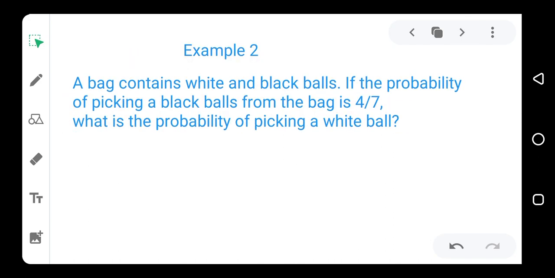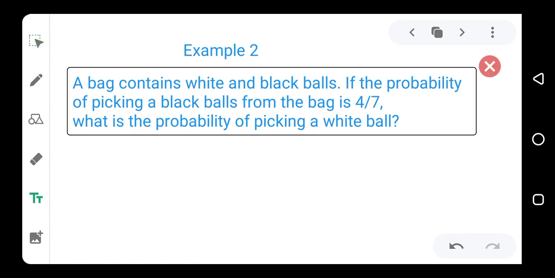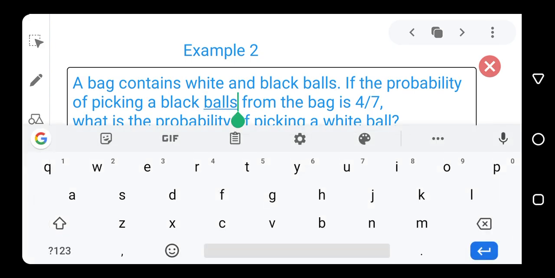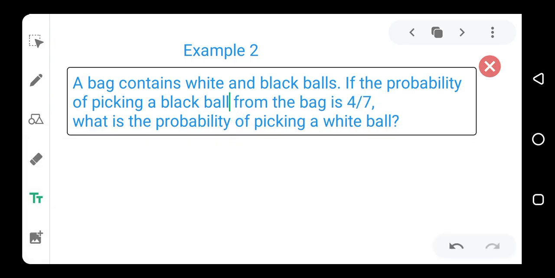Examples. Now let's look at this example. A bag contains white and black balls only. If the probability of picking a black ball from the bag is 4/7, what is the probability of picking a white ball?